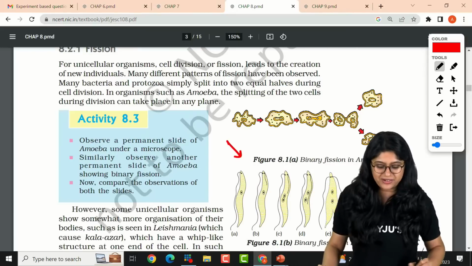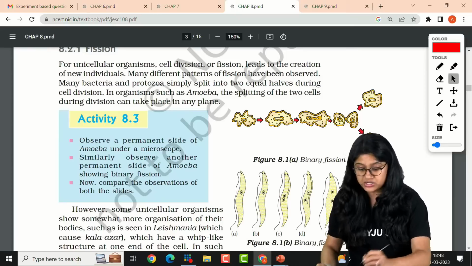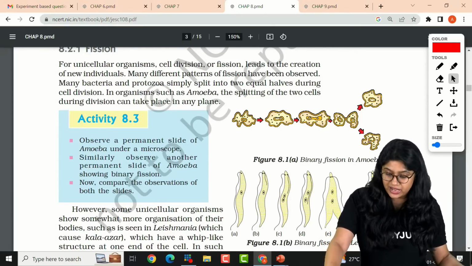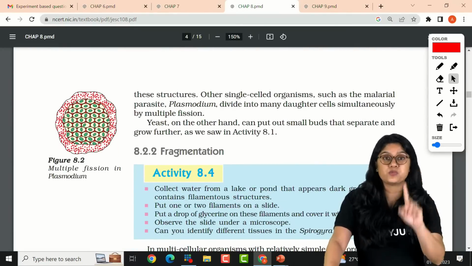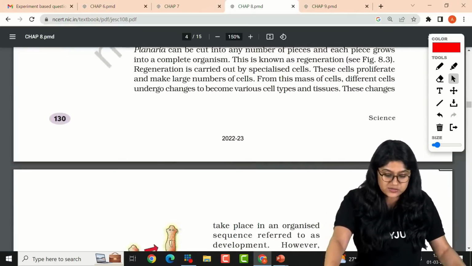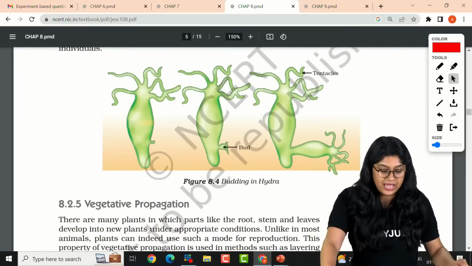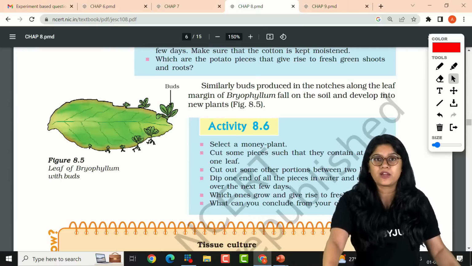Here we have the binary fission in amoeba. Here we have the same in Leishmania, so please take note of this. Then we have the multiple fission, remember the name, Plasmodium. Then of course we have the regeneration in Planaria, budding in Hydra, and the leaf, Bryophyllum.